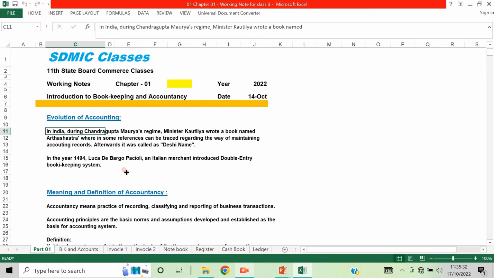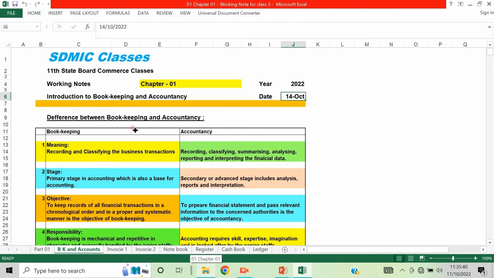Now let us learn the difference between bookkeeping and accountancy. We already learned bookkeeping, and also we learned accountancy. Now you just see, it is when the bookkeeping is there, then the accounting proceeds.